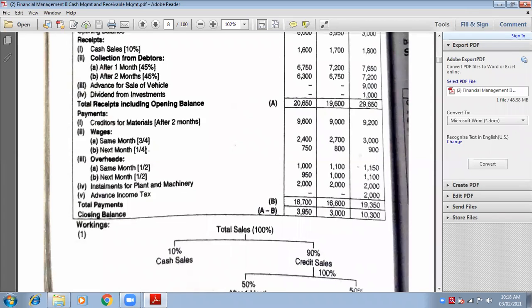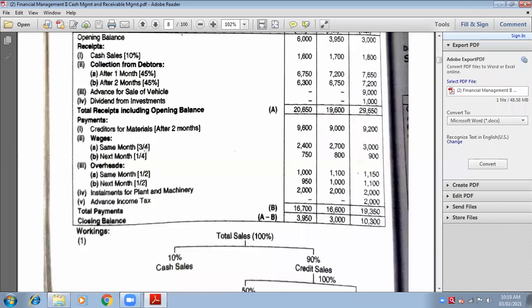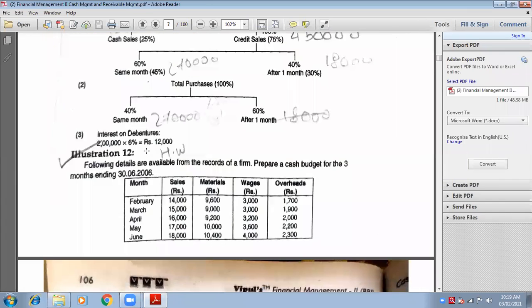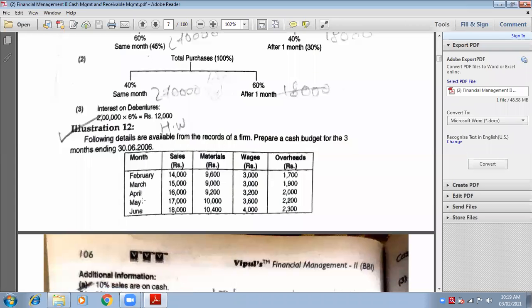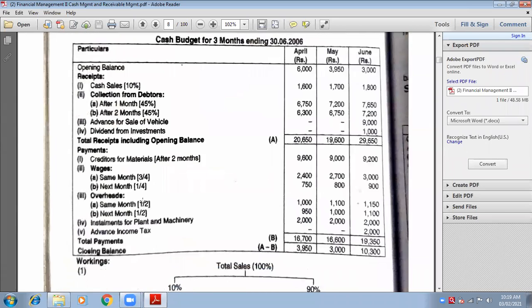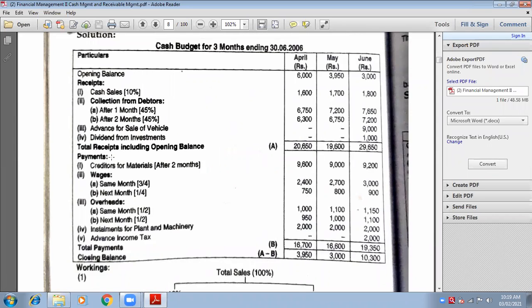So 3,000 into 1/4 of March, how much is it? 750. Yes, ma'am, 750. So 750 is the amount of March, but we have to pay it in the month of April. So we will show it in the month of April, in the column of next month. So next month, April 750. Can you check the amount in the solution part? Is 750 visible in the month of April? Yes, ma'am.